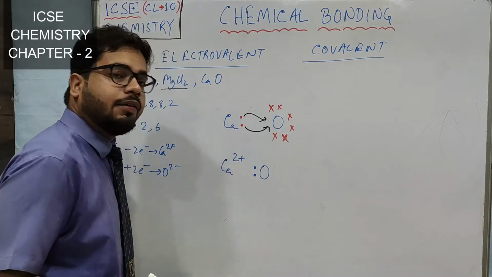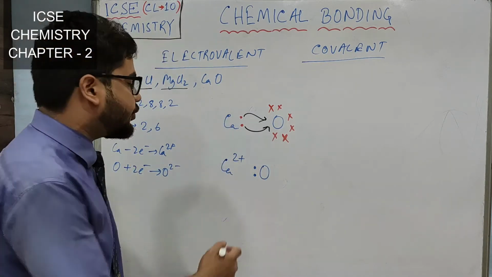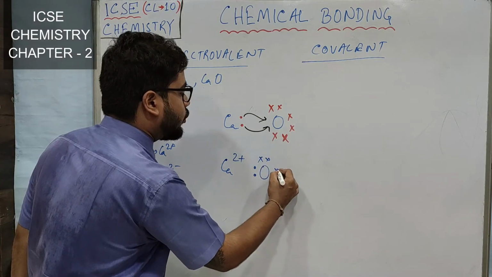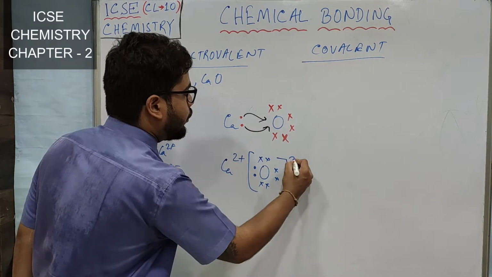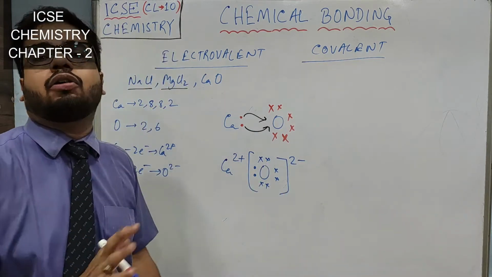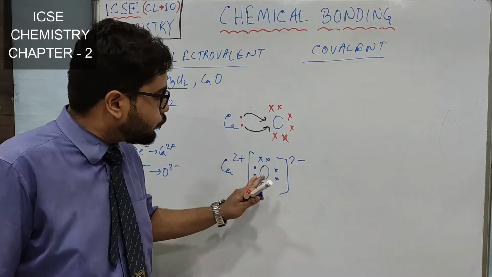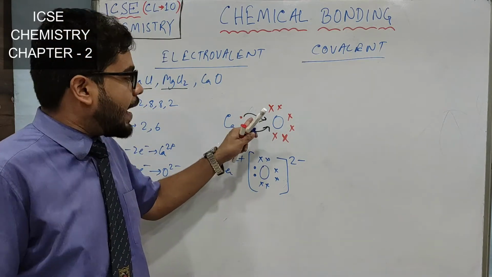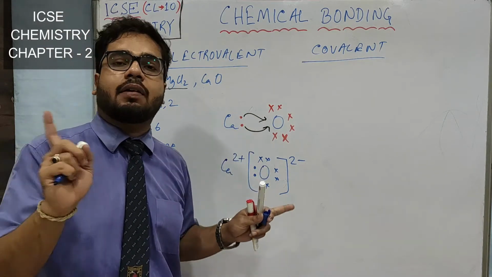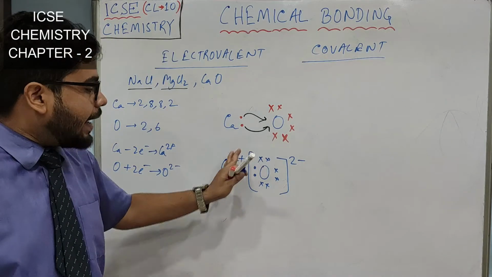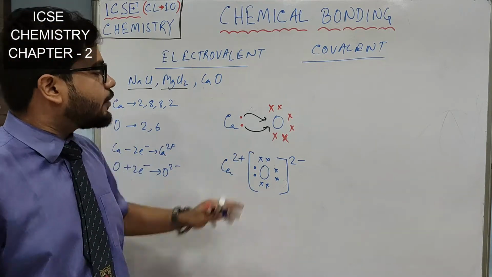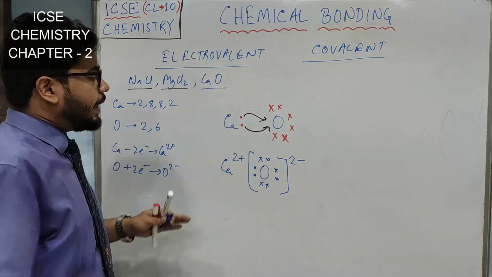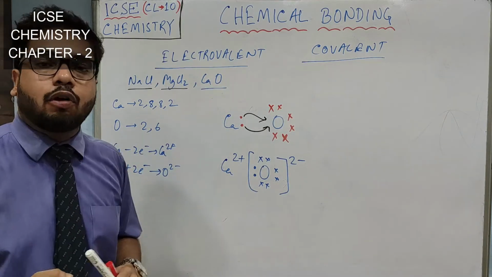Two dots I have given because these 2 electrons are of calcium and these 6 electrons are oxygen's own original electrons. So this is 2 minus and our electron dot diagram is done. Only two things you must remember: the arrow to show the transfer, and for anions, show all valence electrons. So that's all for the electron dot diagram of electrovalent molecules.